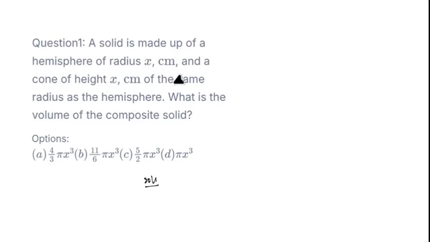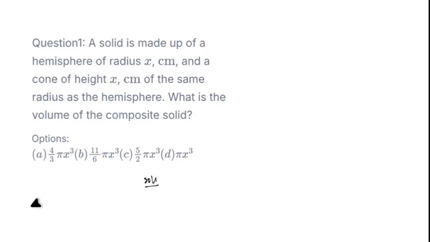Saying they have the same radius means that the radius of the cone is the same as the radius of the hemisphere. Now, to solve this question, if you don't know the formula for the volume of a hemisphere and the volume of a cone, you can't solve it. You can just guess from the options and you may or may not get the answer correctly. That is why in mathematics there are some topics where you need to know the formula. In case you have forgotten, let me break it down.